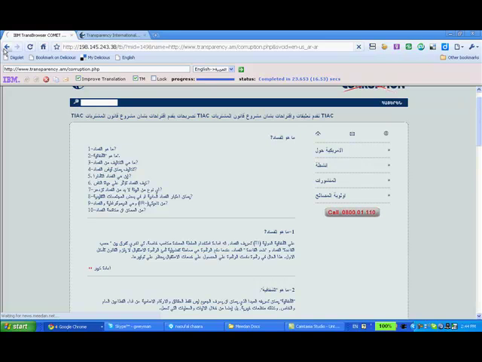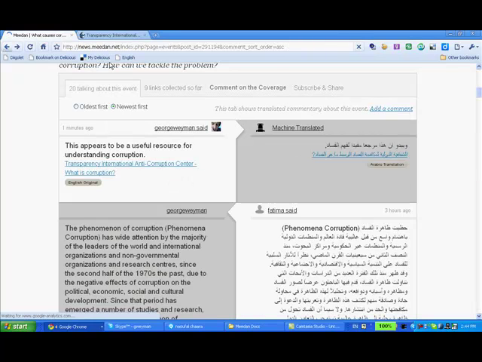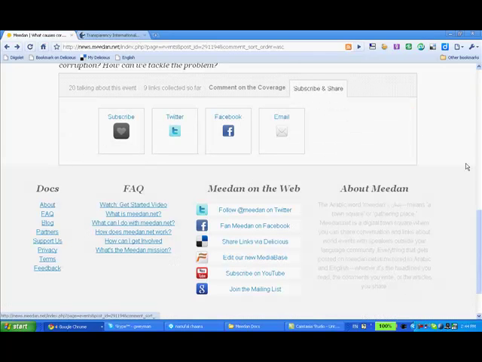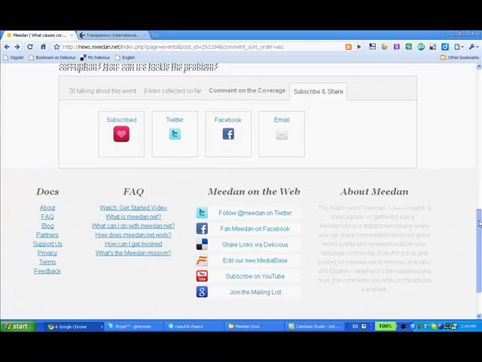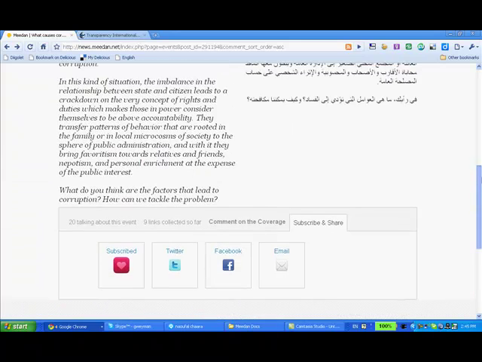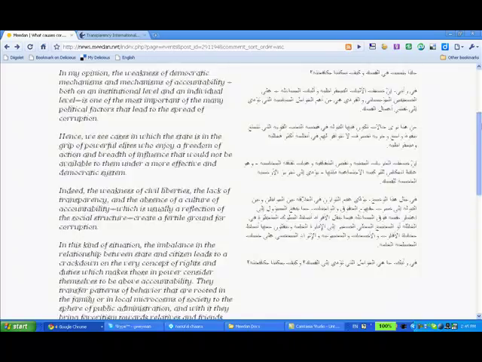And the last thing to say is that you can also subscribe and share discussions that you think are really useful. If you're on Twitter or on Facebook, you can share them there, or you can subscribe on Meedan, which means that you'll get notifications every time somebody adds a new comment. So we hope that you really enjoy using Meedan and find it a valuable way to discuss governance across Arabic and English.